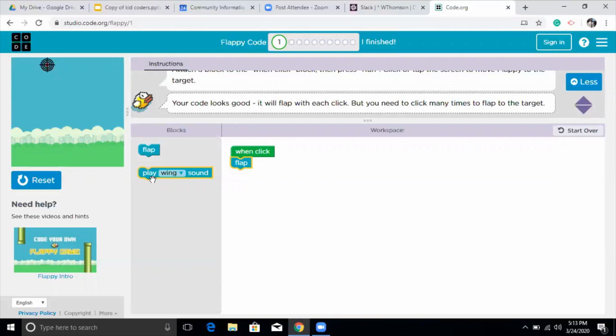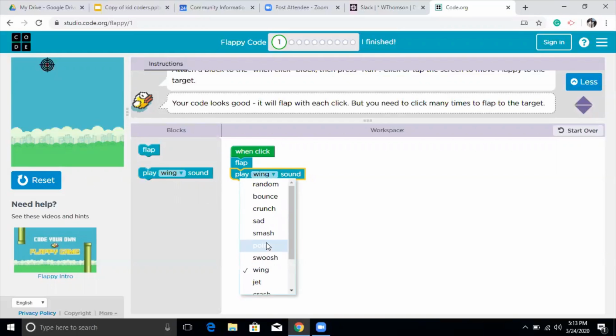I'm going to try it again, but before that, I'm going to choose another block here. It says when you play, make a sound. It says wing sound, and whenever you see a drop down icon here, you can choose. You will see there are many options here, so I can choose different sounds. Let's try crash.